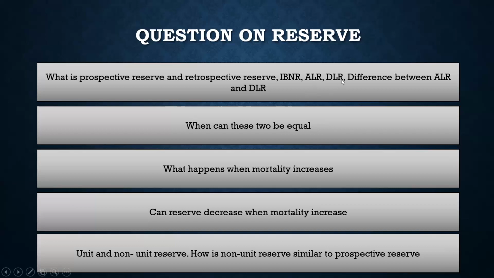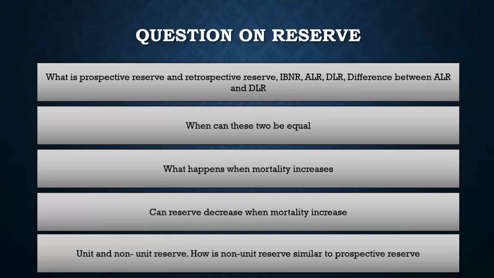So then there is ALR and DLR. These are health related reserves. ALR means active life reserve, and DLR means disabled life reserve. So ALR is just like a prospective reserve. For a health policy, if you calculate the prospective reserve from 31st December 2022, if you discount the cash flows for the future years, what you get is called the ALR. For DLR, I'll go much deeper, and I'll make a separate video on DLR.